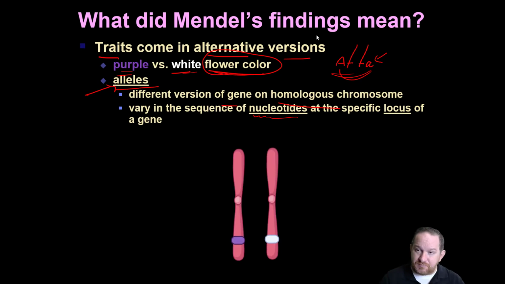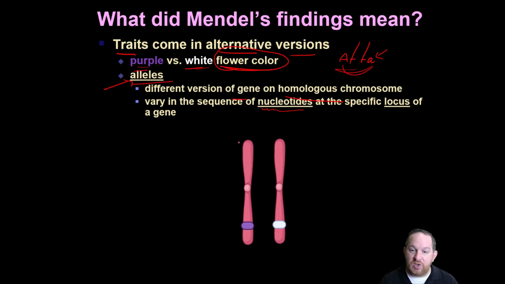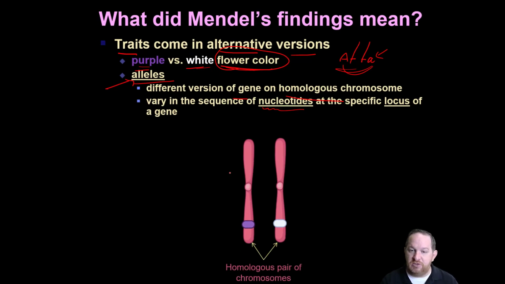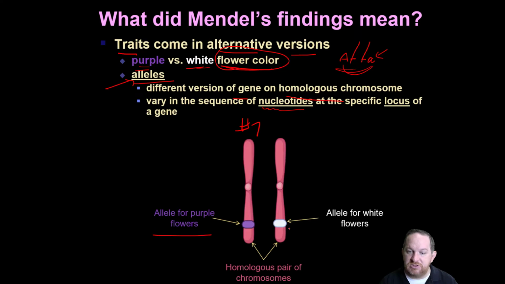And here I actually have a nice picture of what I just drew up there. You can see a homologous pair of chromosomes. So let's say these are both number 7 chromosomes. In humans, we have 23 pairs. Let's just say we're talking about number 7. In the pea plant, I'm not sure exactly how many chromosomes, but we'll just say it's number 7. One of these has the allele for purple flowers. One of these has the allele for white flowers.